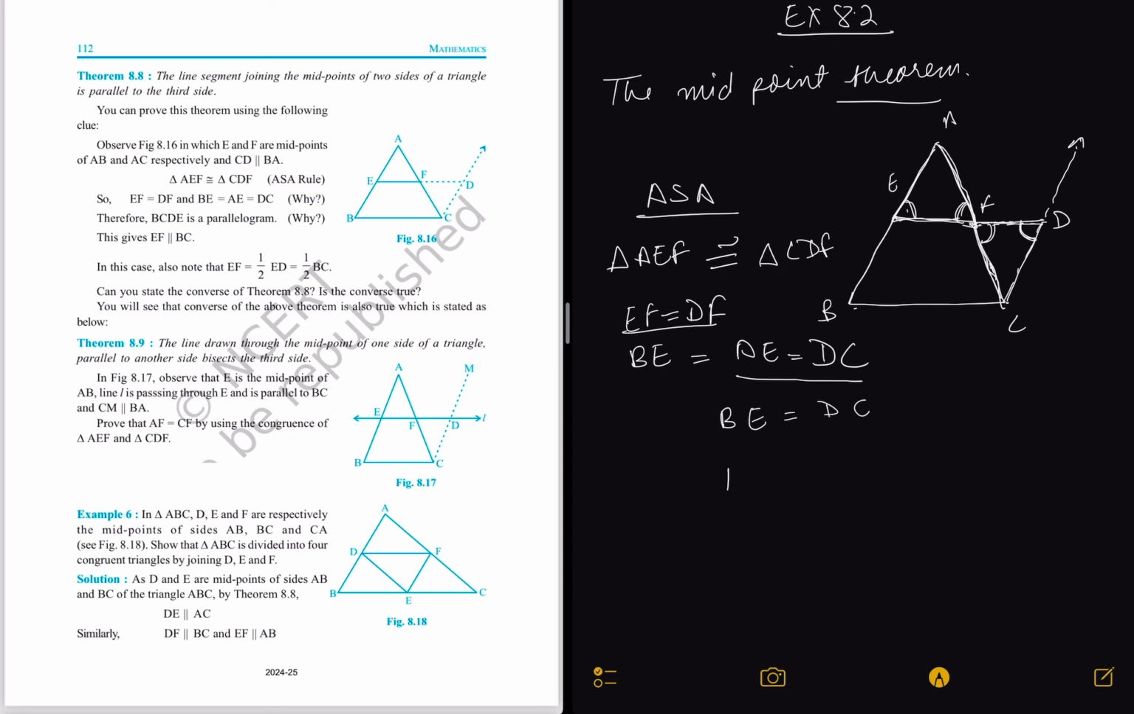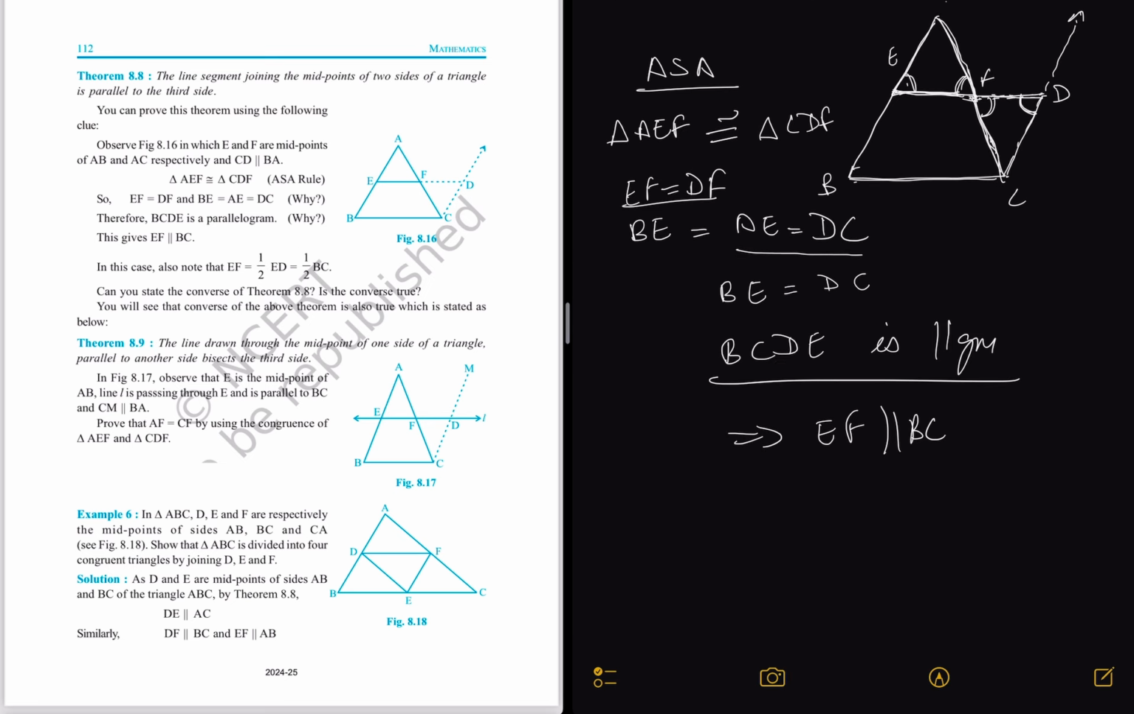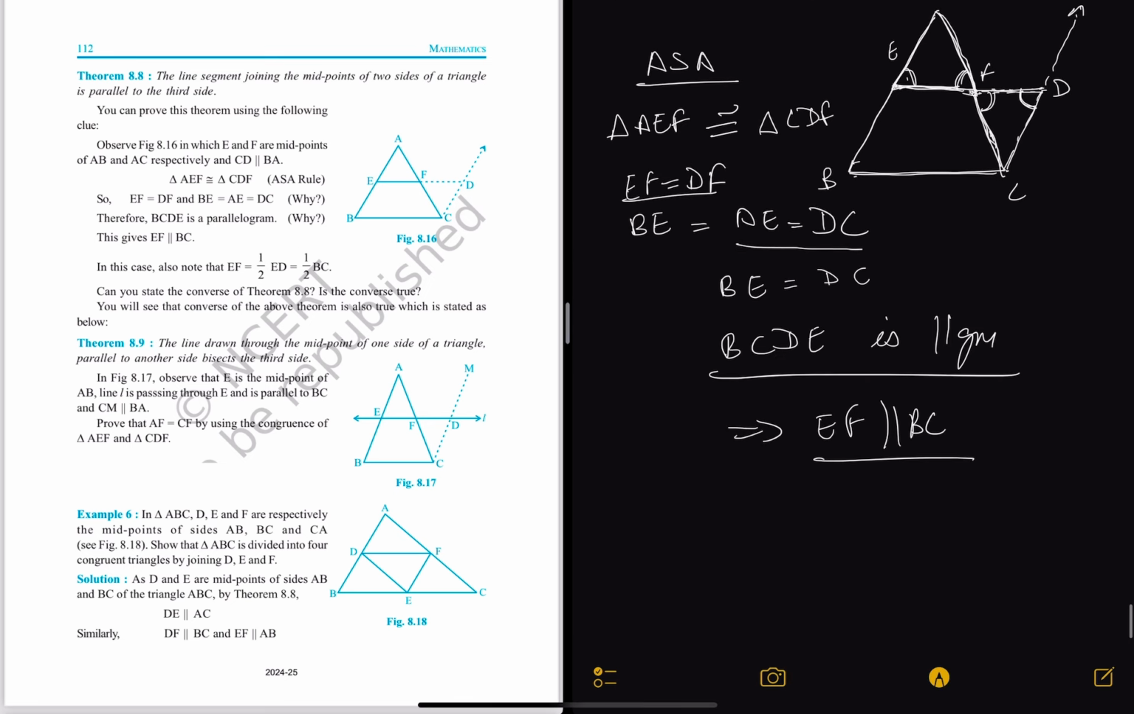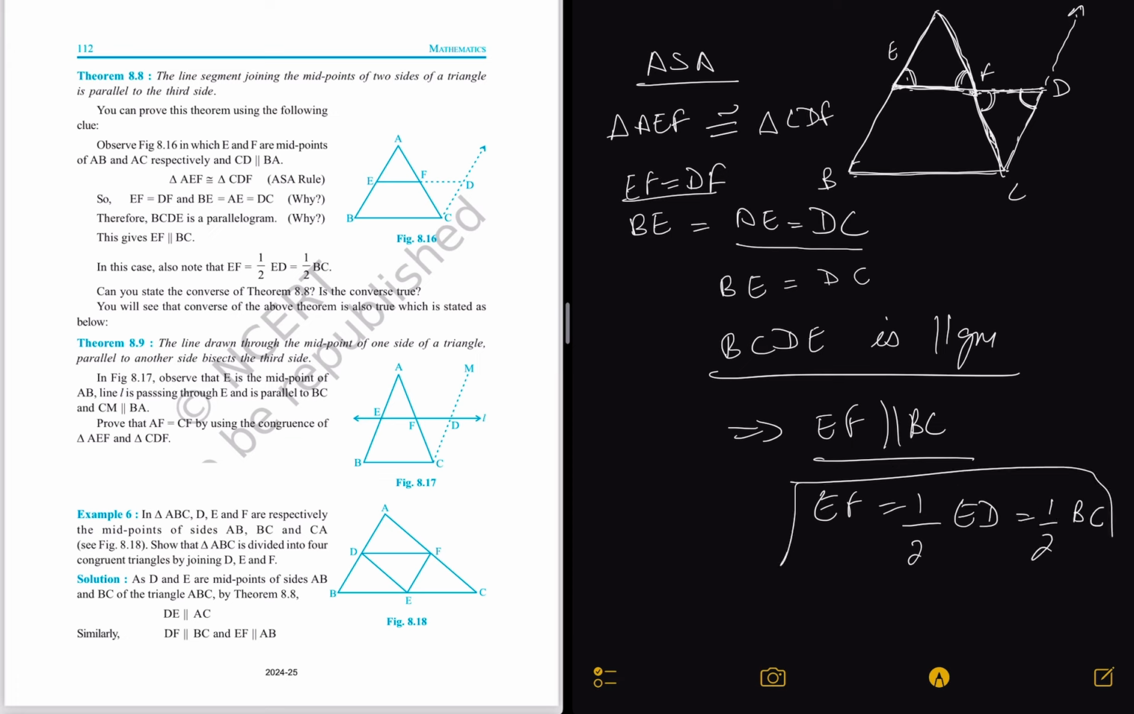Okay, therefore BCDE is a parallelogram. ठीक है, BCDE is a parallelogram हमने प्रूव कर दिया, and this implies that EF is also parallel to BC because EF is part of the parallelogram, right? It's part of the line ED. So that's how we have proven that EF is parallel to BC, and also we can show that EF is one half of the line ED and one half of the line BC. So this is also really important that EF is parallel to BC as well as one half of BC.